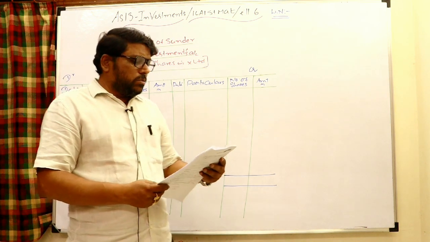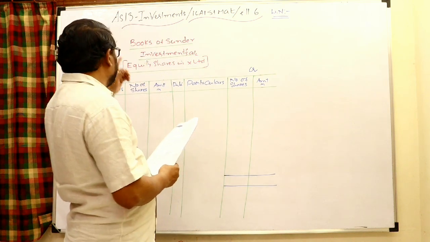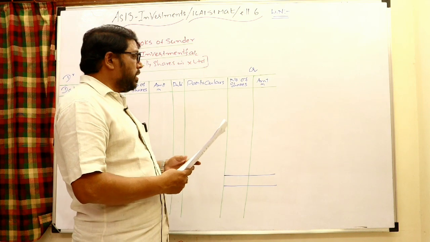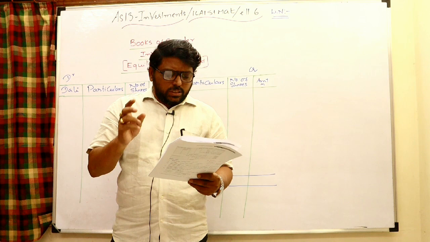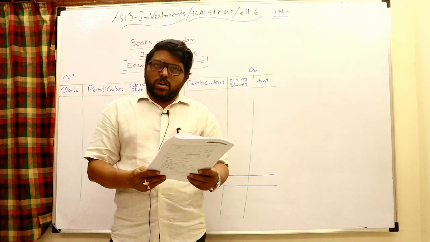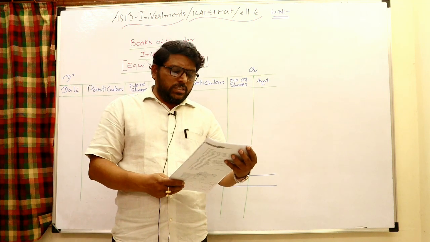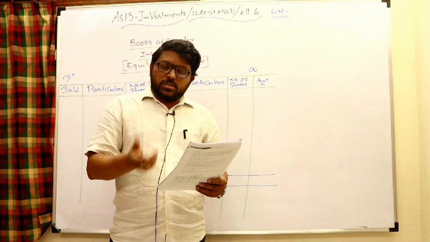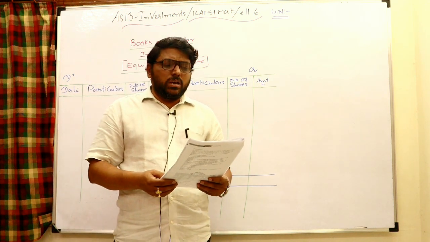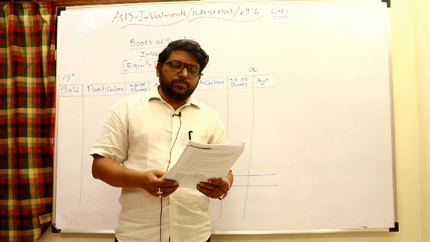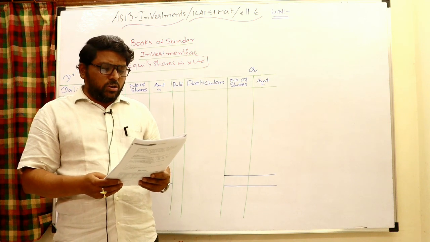Hi friends, today we will discuss illustration 6 from the AS13 investments ICAI study material. In this problem we can see the issue of bonus shares and also rights shares. Out of certain rights shares, some are purchased and some of the rights are sold in the market. There is also a pre-acquisition and post-acquisition dividend, and even some shares are sold, and of course you have to recognize profit or loss.